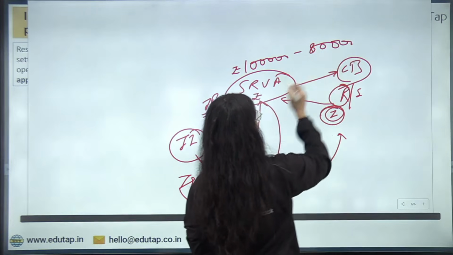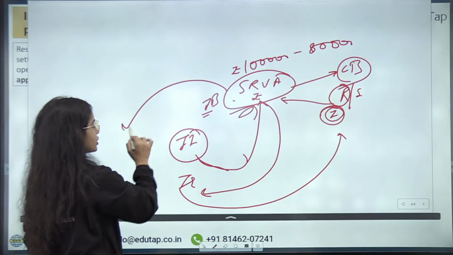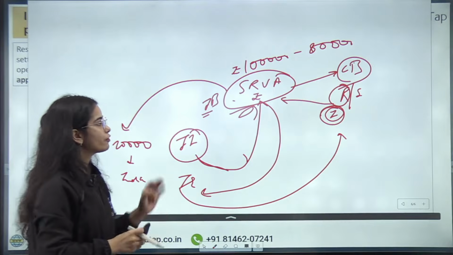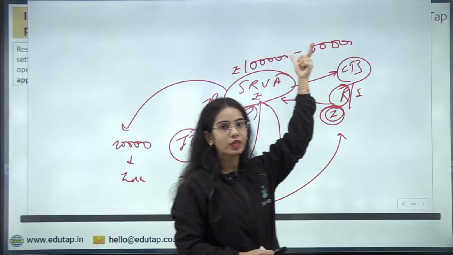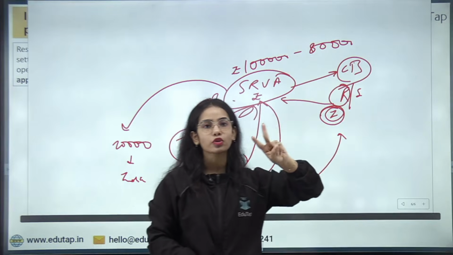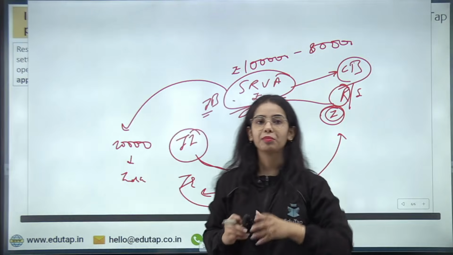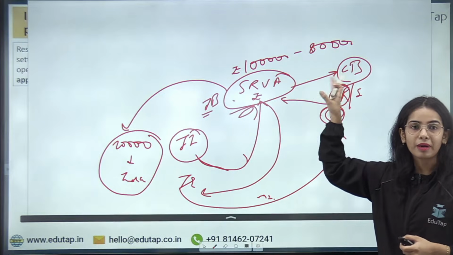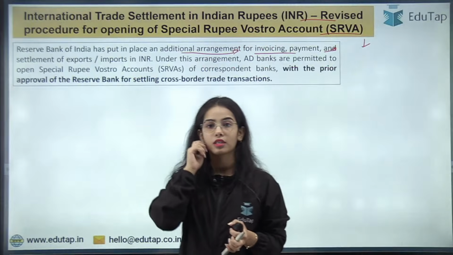So the 20,000 rupees that is left in the special rupee Vostro account can be invested in India. If for the import we are giving 1 lakh rupees, but for the exports we are only getting 80,000 rupees, then the additional 20,000 rupees left in this account can be invested in India by the particular country. Is this clear? Any confusion about the special rupee Vostro account?